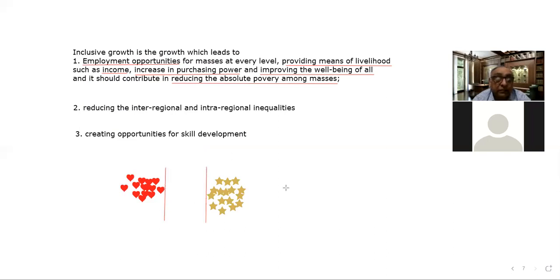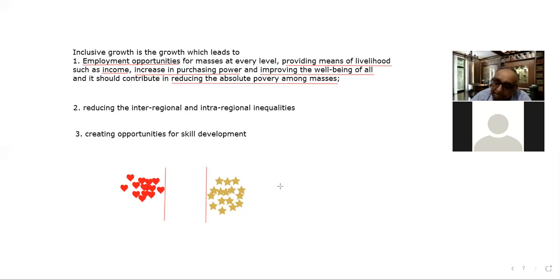So what is that gap? What the unemployed are having is not sufficient to grab the opportunities, and what the opportunities demand is lacking with the unemployed people.